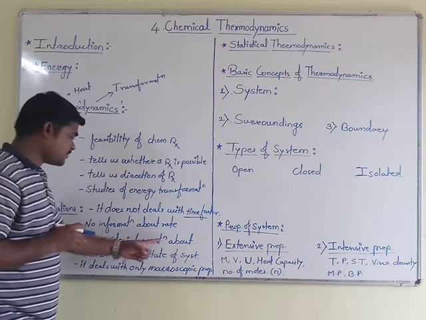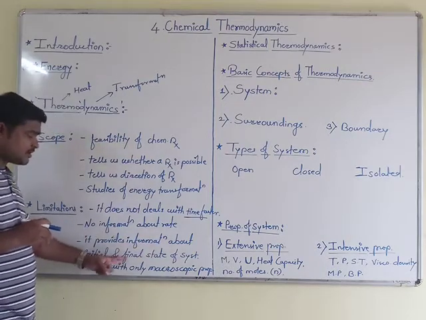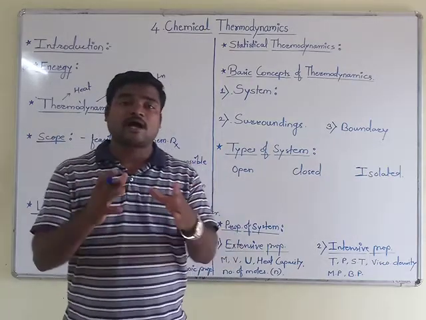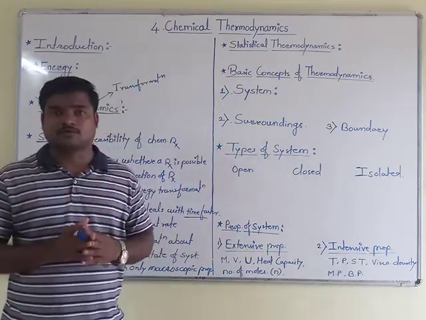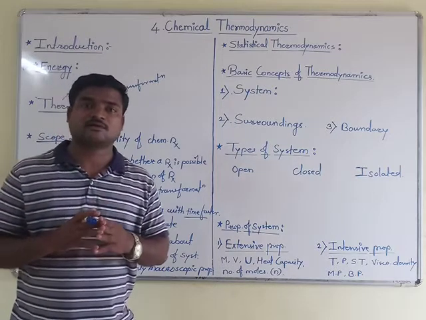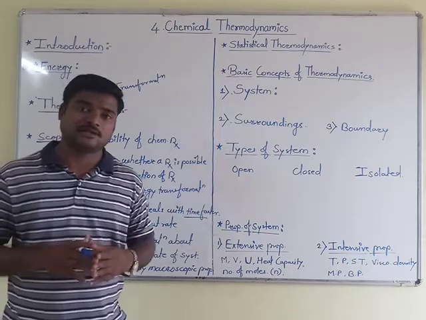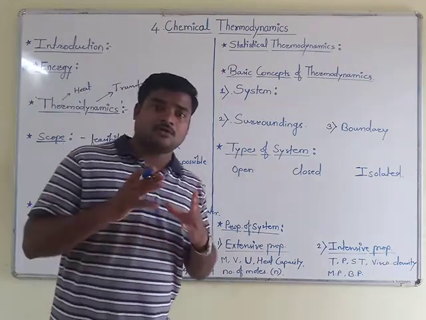Again, it provides information only about the initial and final states of the system and not on the path which a system follows. This is also a very important point among the limitations of thermodynamics.